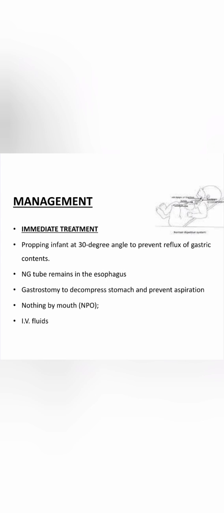To prevent dehydration, we have to provide IV fluids for the baby, continuously. Supportive therapy includes IV fluids, antibiotics, respiratory support, and maintaining a thermally neutral environment for the baby. And the next one is surgery. Here we do anastomosis surgery, gastrostomy, circular esophageal surgery, and cervical esophagostomy. These are the surgical interventions for tracheoesophageal fistula.